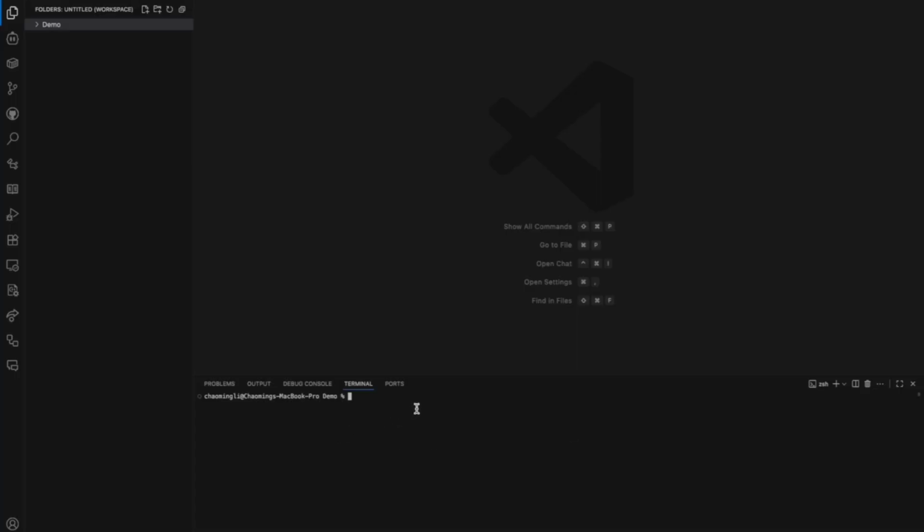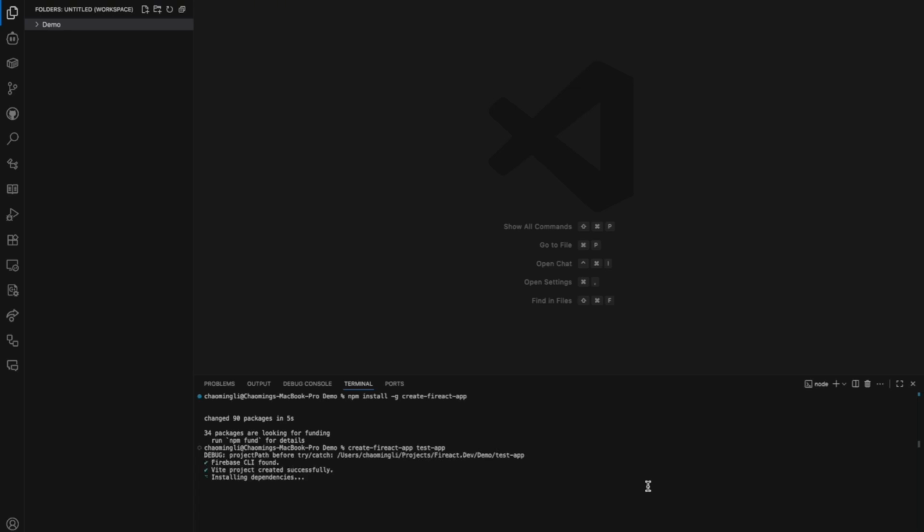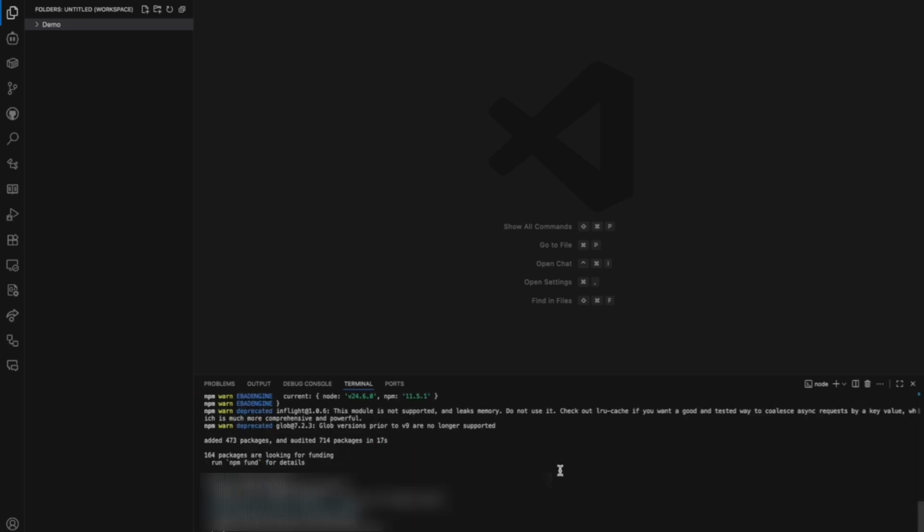First, let's open up VS Code and install the command line tool. This tool automates the setup of your SaaS app, including connecting it to Firebase and Stripe. Now, let's run it to generate a new SaaS app inside a folder called Test App. The setup will take a few minutes to install all the dependencies, so I will skip a little bit in this video. Once the installation finishes, you will be prompted to choose a Firebase project to continue with. I will select my development project for this demo. Just make sure the Firebase project already has a web app set up, otherwise you won't be able to continue.